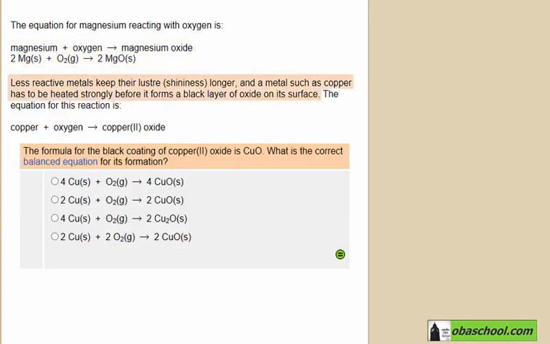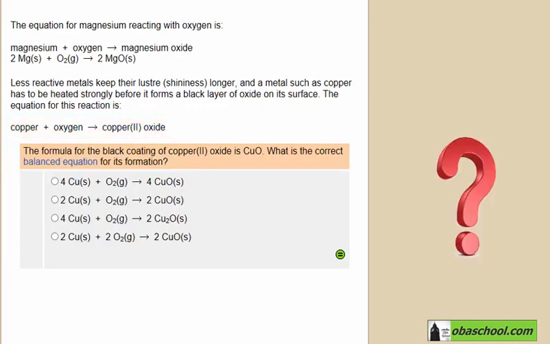Less reactive metals keep their luster, shininess longer, and a metal such as copper has to be heated strongly before it forms a black layer of oxide on its surface. In other words, less reactive metals won't react with oxygen in air unless heated, and the least reactive metals won't react and form the metal oxide even if heated. This is the word equation: copper plus oxygen will produce copper 2 oxide.